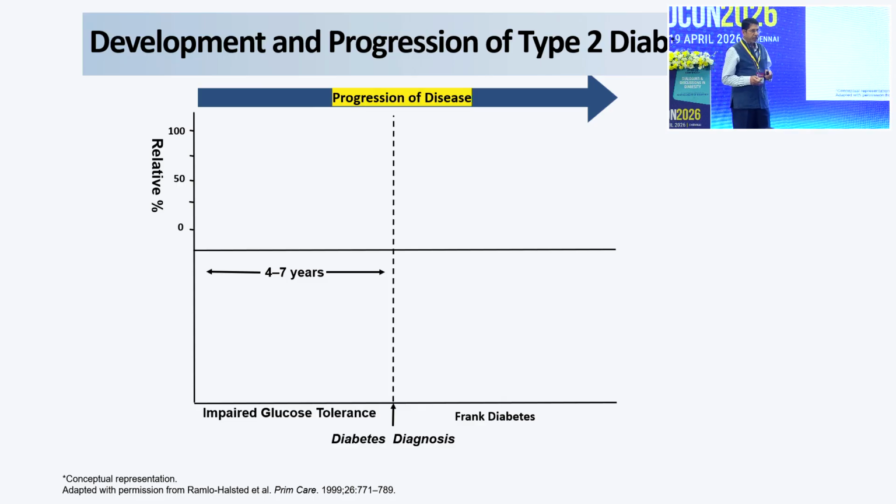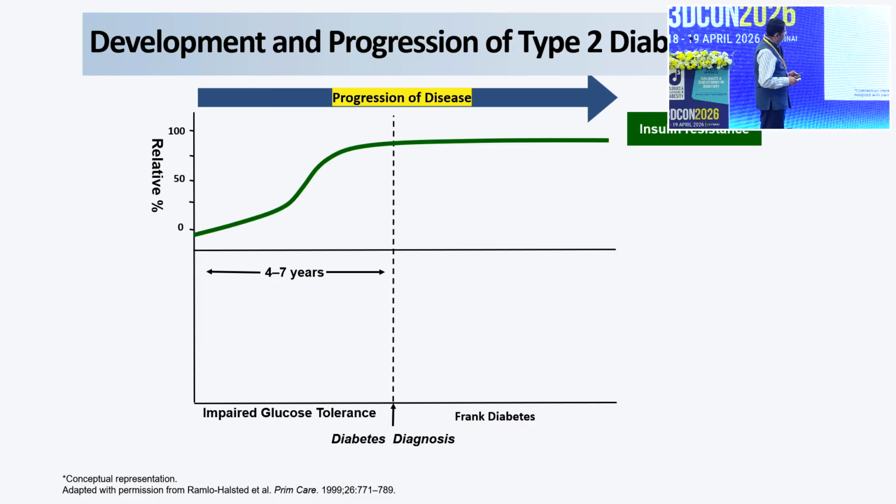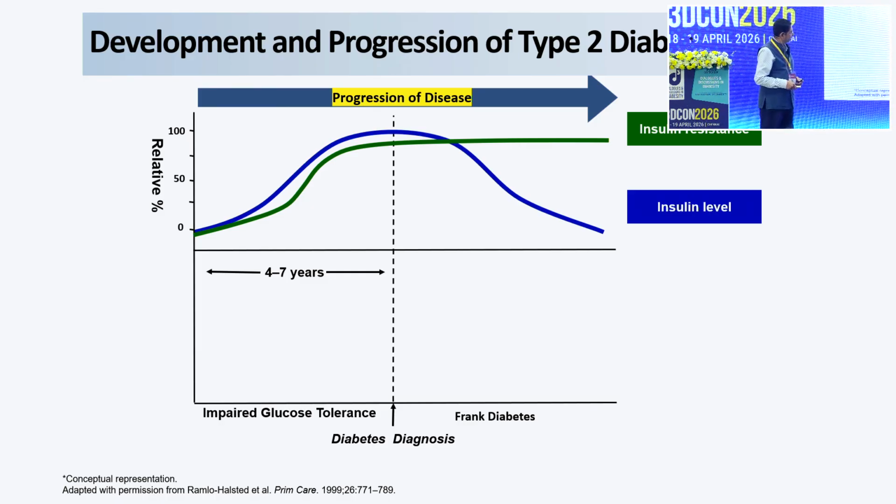Before we think about diabetes remission and reversal, we need to understand the pathophysiology of type 2 diabetes, or how it progresses. If you see the progress of diabetes, by the time the patient first comes to us for diagnosis, even 4 to 7 years before that, or even more, there is an increase starting with insulin resistance, and hyperinsulinemia is there. You can see the insulin rises here, and when the patient comes, there is a progressive decline in insulin secretion.